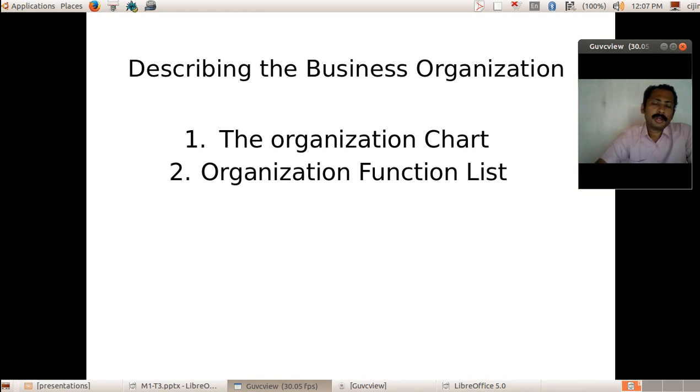Okay, so each organization has to describe its functions. The two methods used are the organization chart and the organization function list. If the organization is a medical store, then they can describe it with a manager.